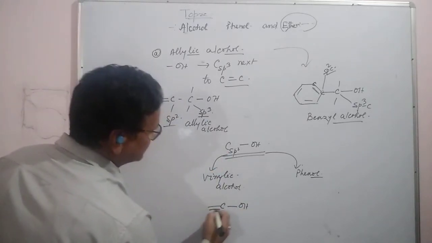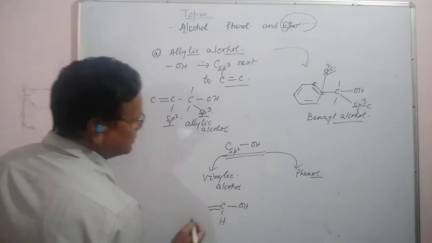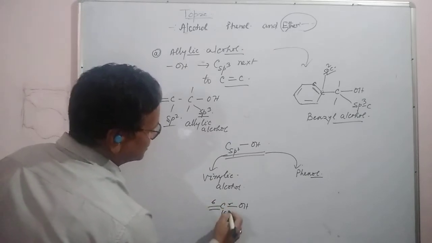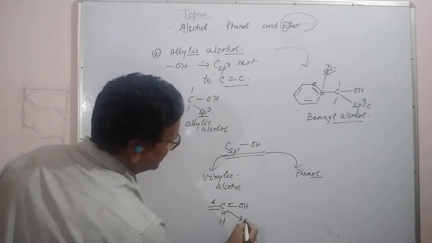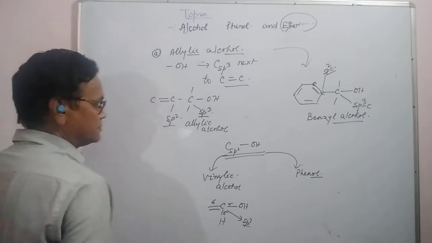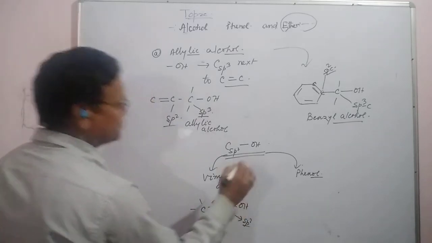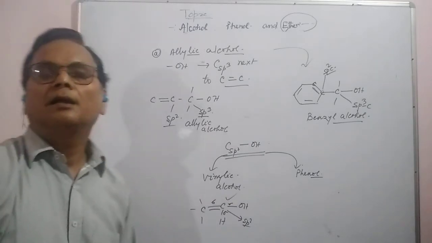It means there are 1, 2, 3 sigma bonds, so this carbon is sp2 carbon. Then this is vinyl alcohol.